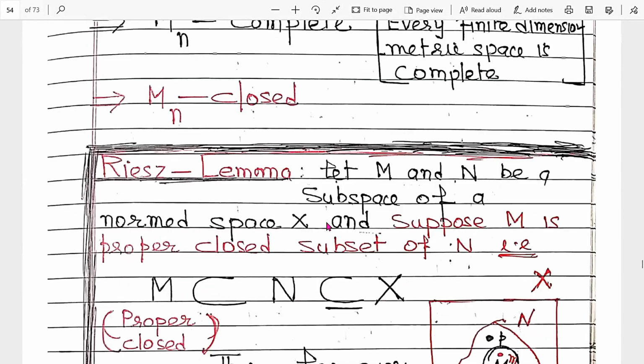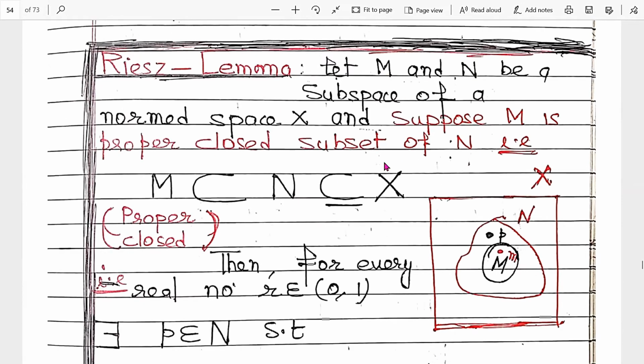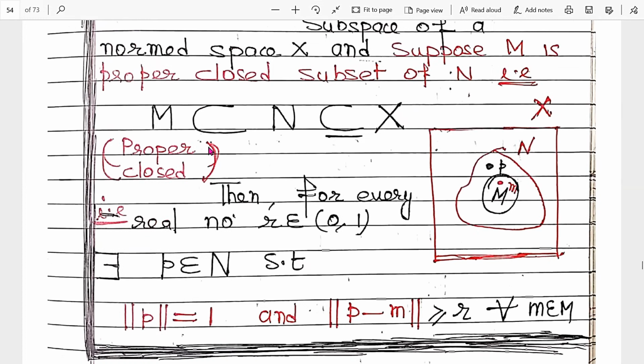Now, this is the Riesz lemma that we use in this equation. So remember this lemma. To consult this lemma, you can consult any book of functional analysis. Now, what is the Riesz lemma? Riesz lemma says: let M and N be subspaces of a normed space X, and suppose M is a proper closed subset of N.